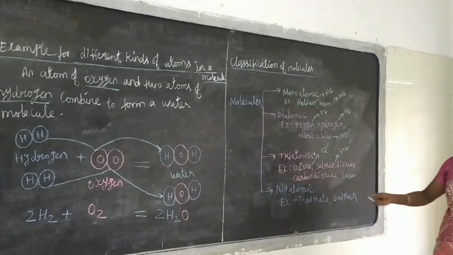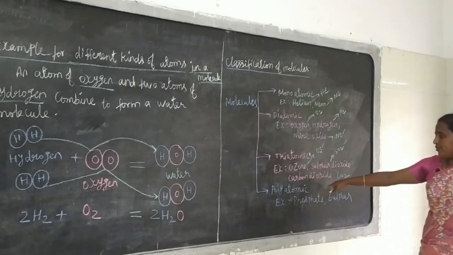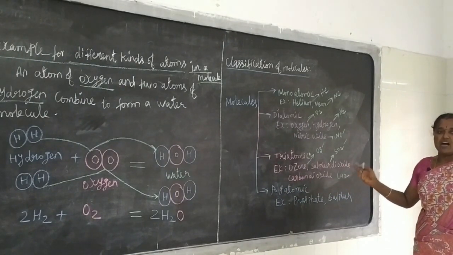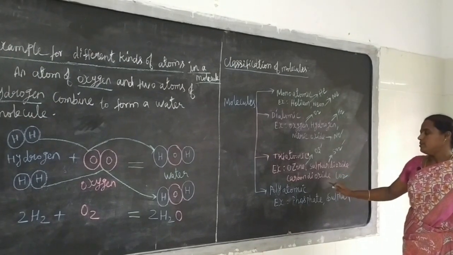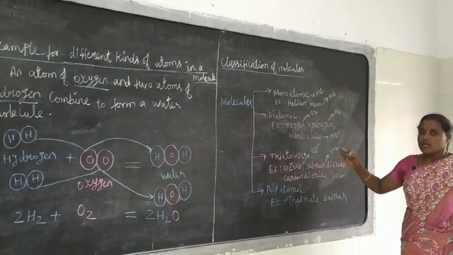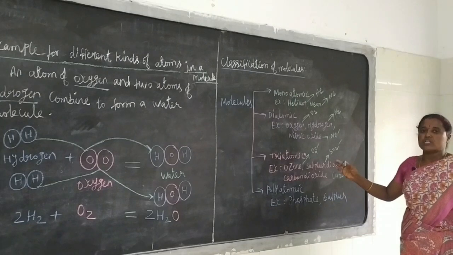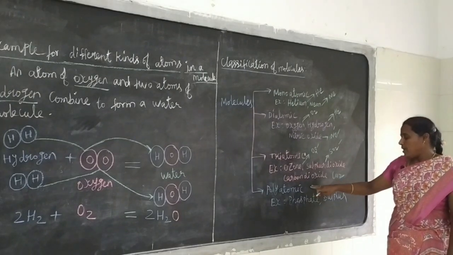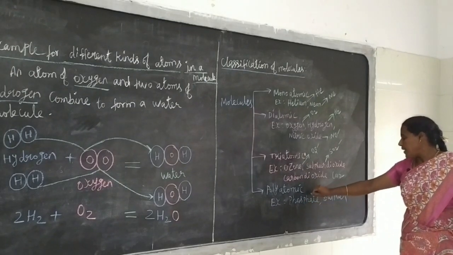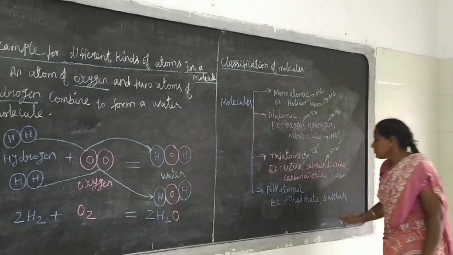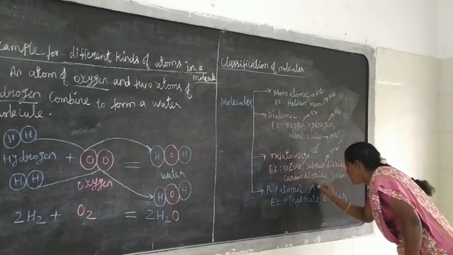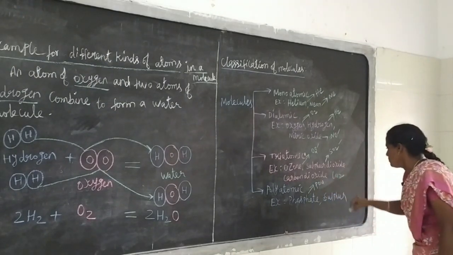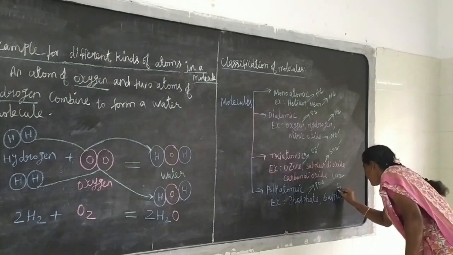Okay. Next one is polyatomic molecule. A molecule which contains more than 3 atoms is called a polyatomic molecule. For example, phosphate and sulfur. What is the chemical formula for phosphate? PO4. Sulfur, S8.